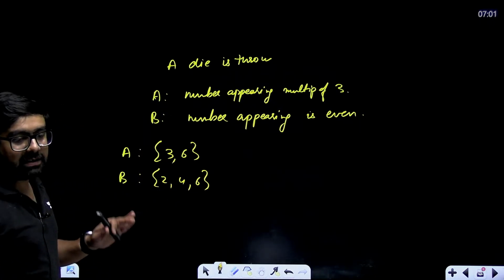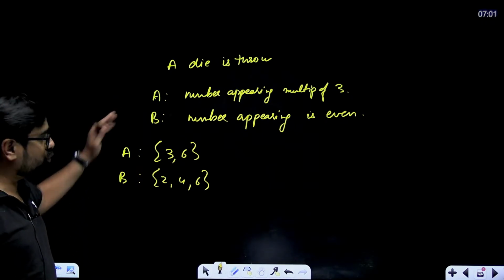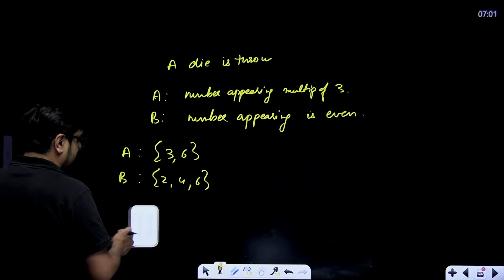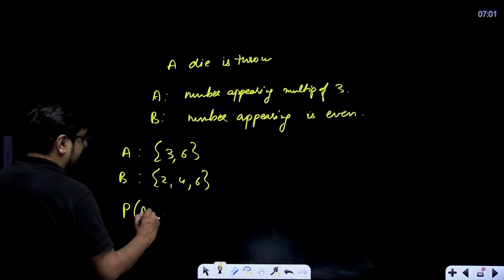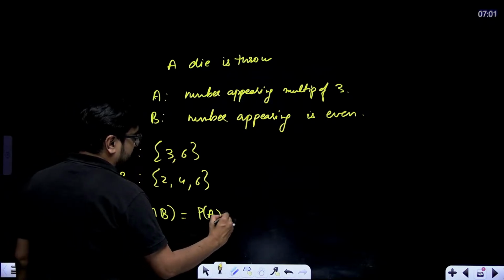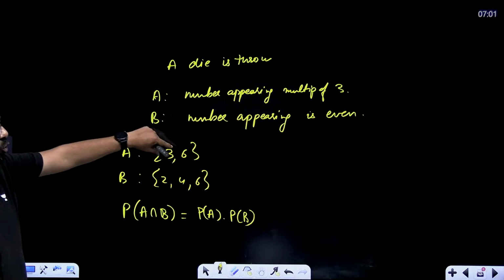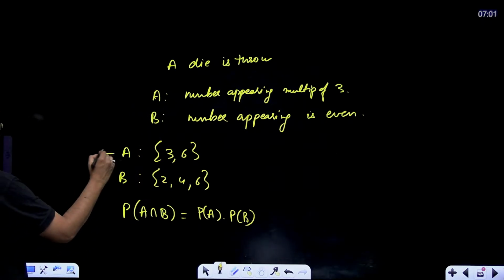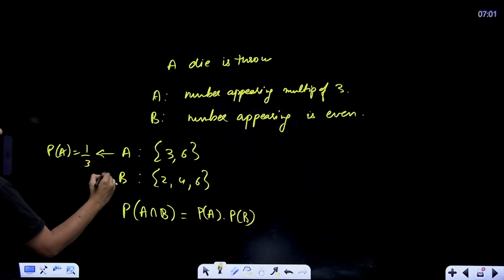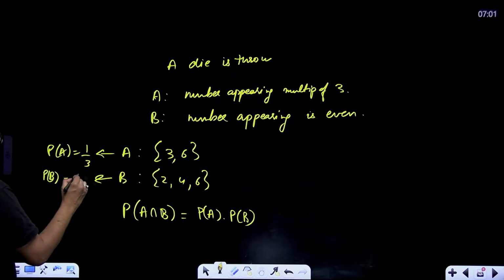Now only one statement you have to use to prove that these two are independent events. Just prove that P of A intersection B is equal to P of A multiplied with P of B. What will be P of A? That means 2 by 6, that means 1 by 3. What will be P of B? P of B will become 3 by 6, that means 1 by 2.